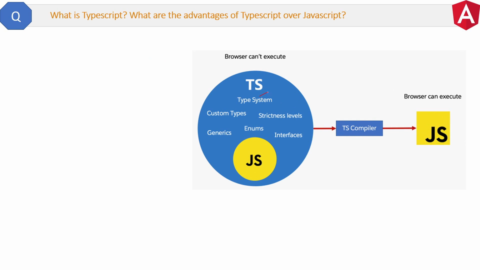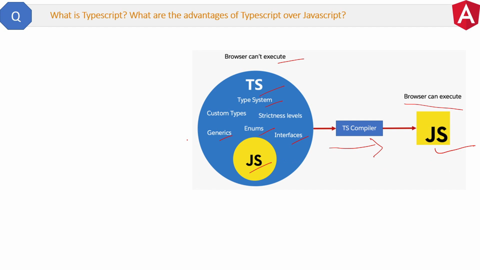See, here we have TS as the TypeScript, and you can see TypeScript has type system, enums, generics, interfaces, and many more things. But JavaScript does not have those things. So this is the most important advantage of TypeScript over JavaScript. But the thing is, browser does not understand TypeScript code. So Angular compiles or converts all the TypeScript code into JavaScript first and then runs it on the browser, because browser does not understand TypeScript, and it understands JavaScript only.